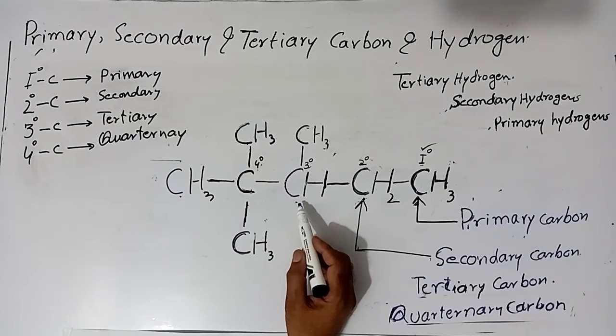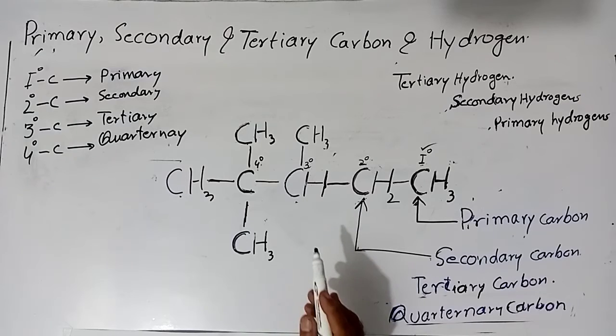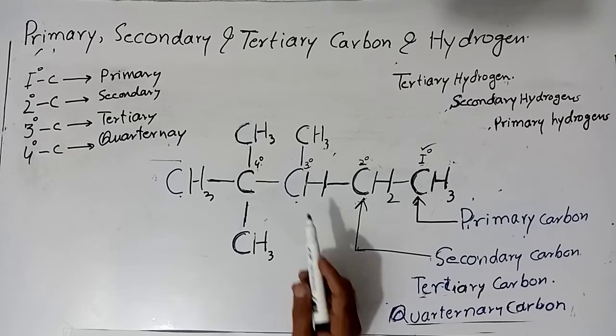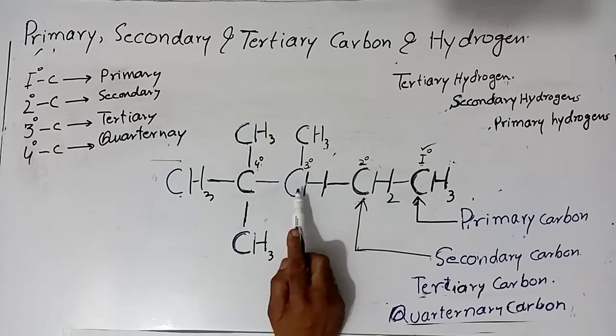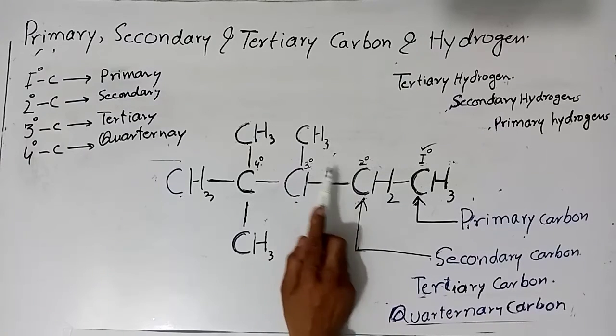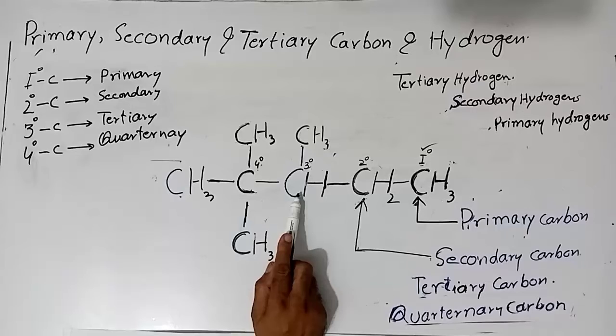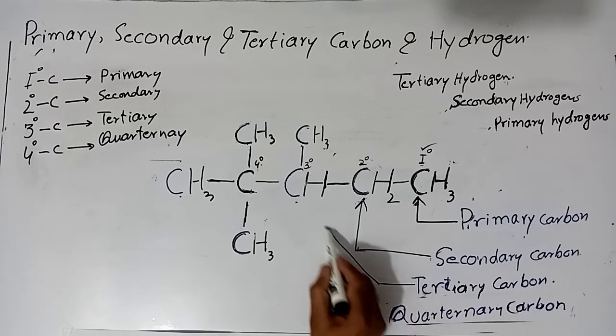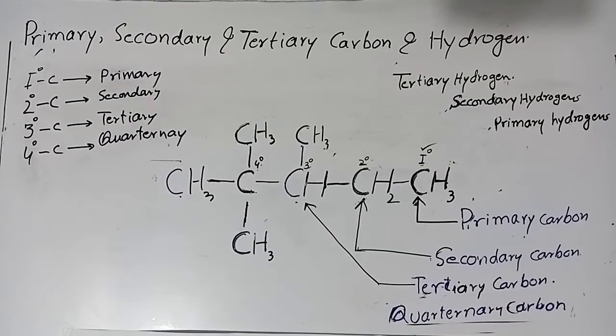Tertiary carbon is that carbon which is attached to three carbons like this. So this is a tertiary carbon because this carbon is attached to three other carbons 1, 2 and 3. So this is a tertiary carbon.